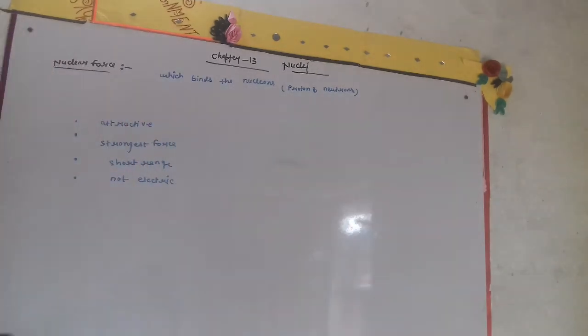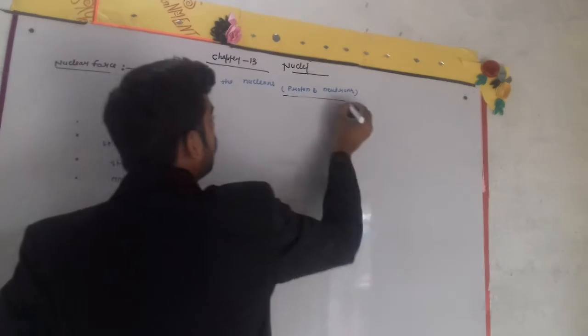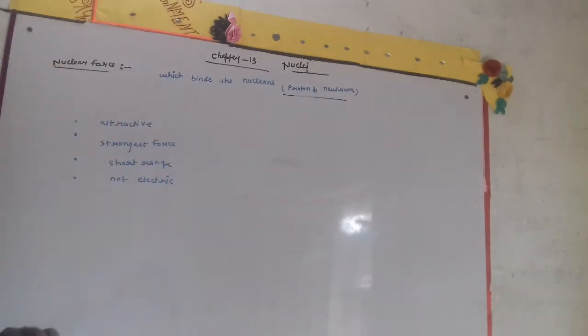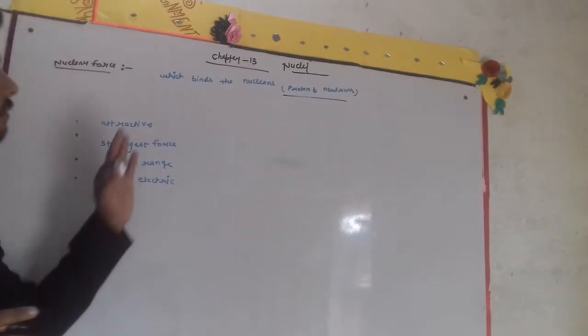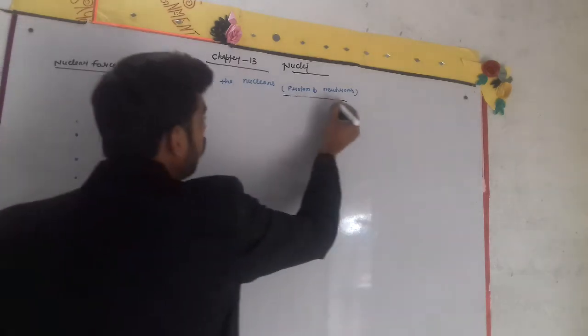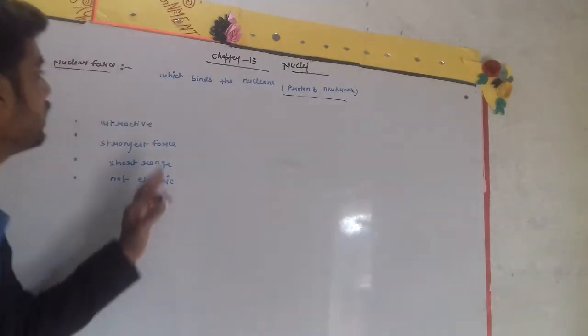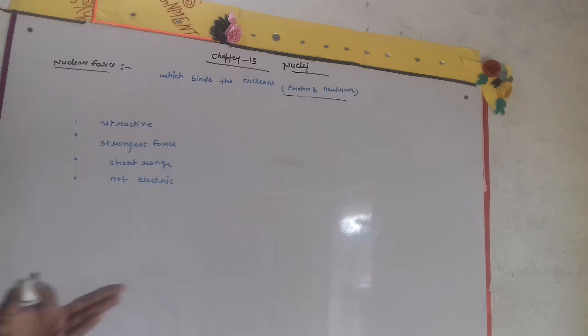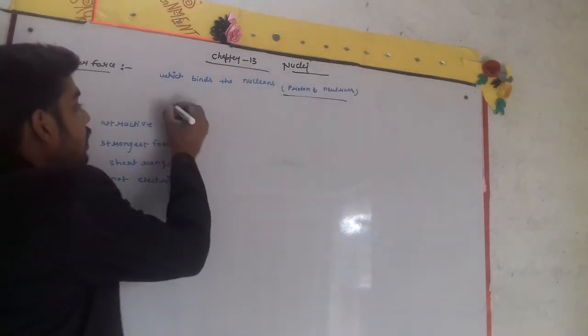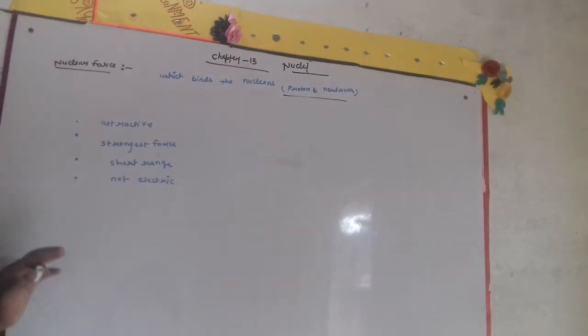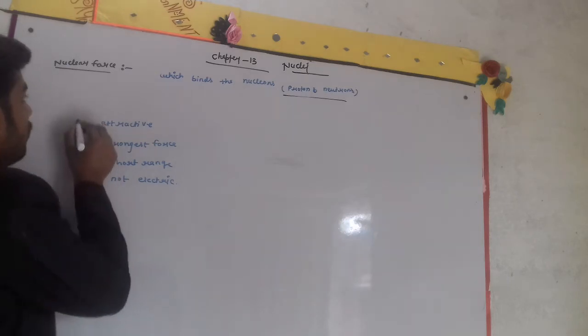I have shown you what nucleons are: protons and neutrons. The force which binds nucleons is known as nuclear force. It has some characteristics, or properties.